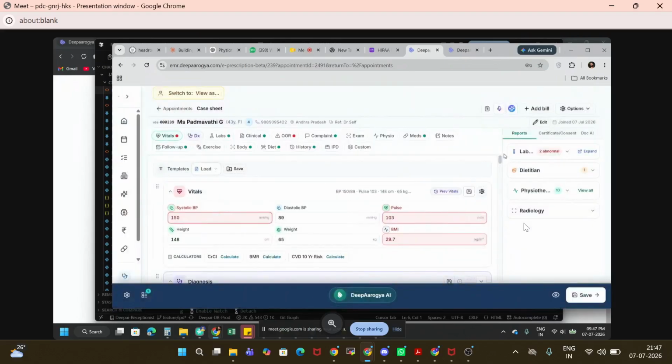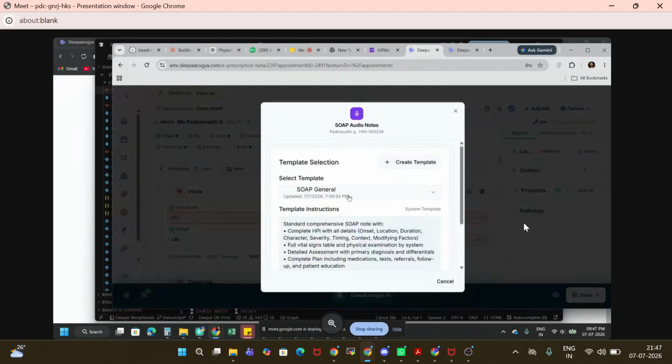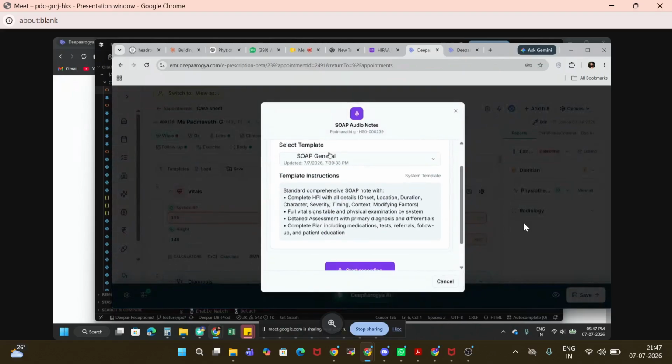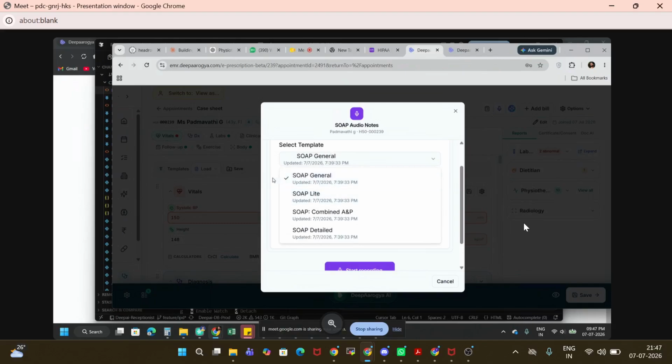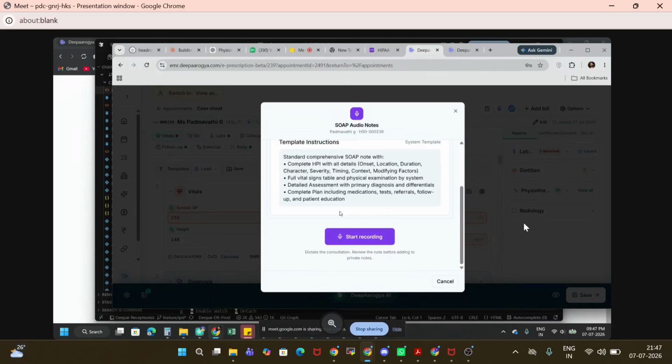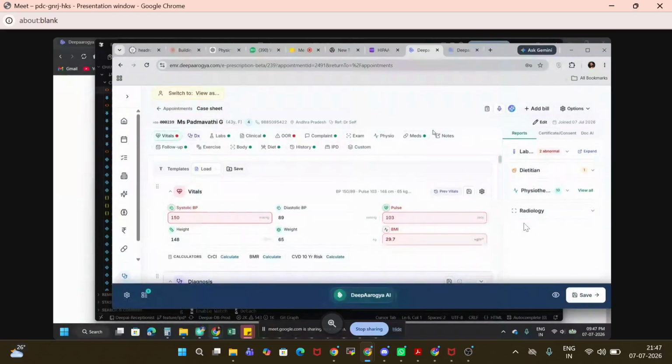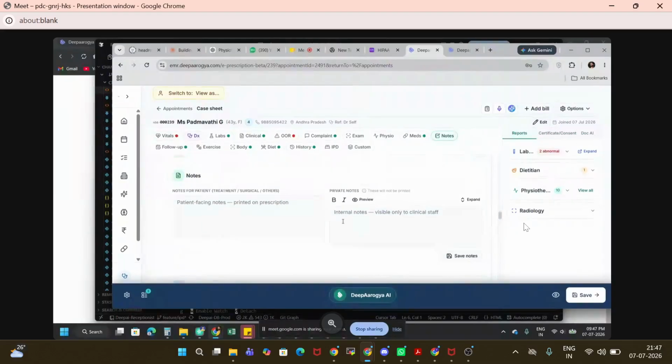Then the second feature we have is SOAP audio notes. Basically, we select the template for which you want to take notes, and we start the recording. Right now I'm not doing this recording, but the overall idea is the same. You can start recording whatever the doctor and patient speak, and we can record it and save it as SOAP notes. It can be saved directly to our notes. There are two sections, private notes and patient notes, so we are giving the option to save to these particular notes. So that's one feature.